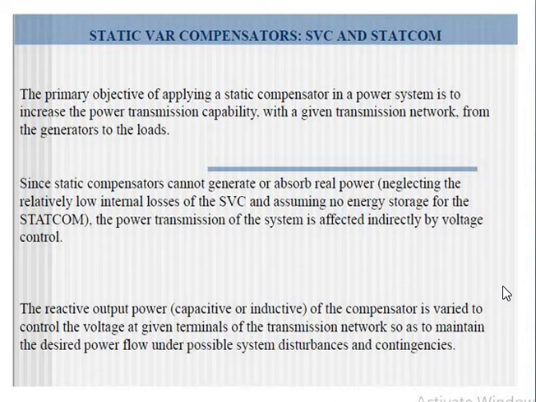Okay. Now one of the primary objectives of applying a STATCOM in a power system is to increase the power transmission capability of a given transmission network from the generator to the loads. Since the static compensators cannot generate or absorb real power alone when there is no energy storage element, in such cases the power transmission of the system is affected by the voltage control. So for that purpose, we will employ an energy storage element along with the static compensators.